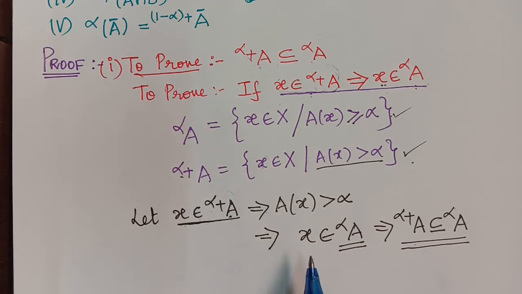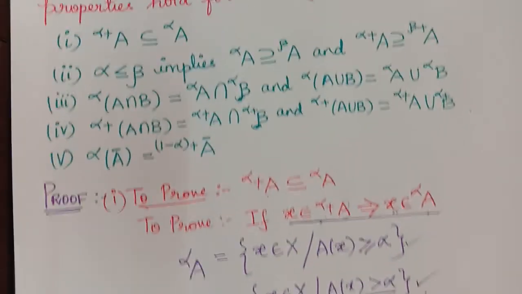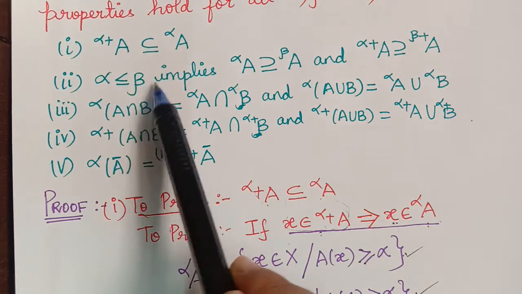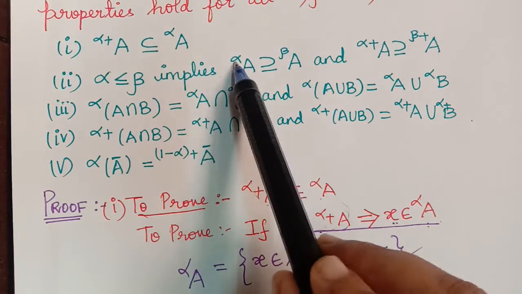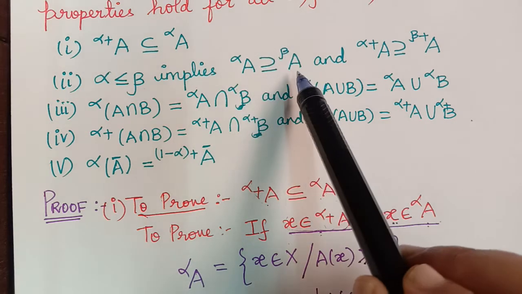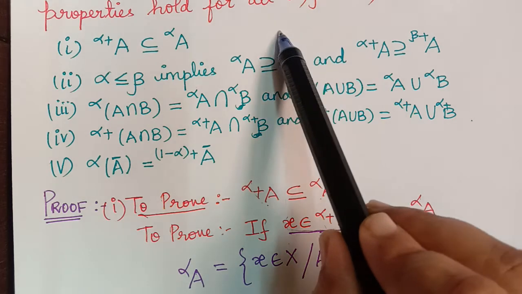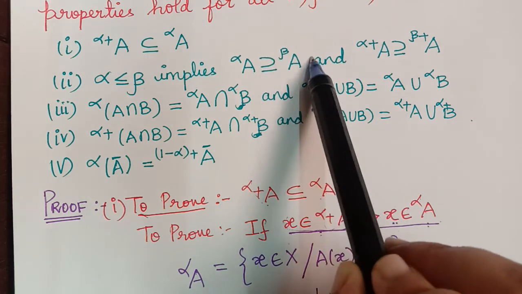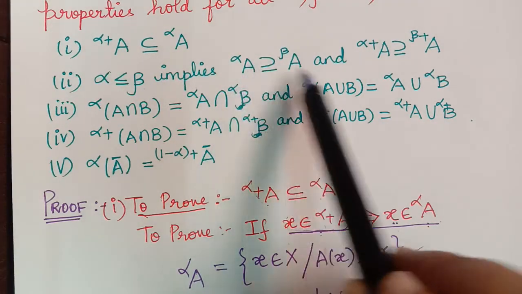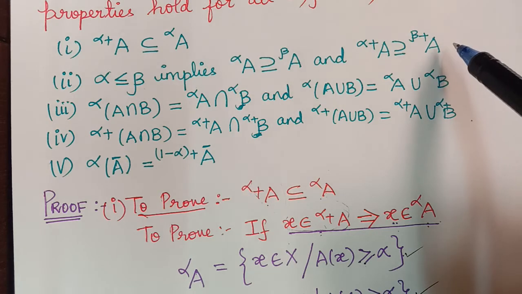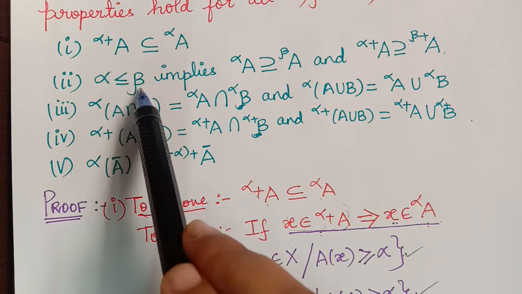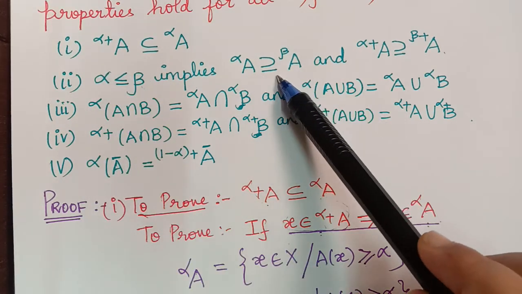Next we will prove the second property. That is, the property says that if alpha is lesser than or equal to beta, then it implies that the alpha cut set of the fuzzy set A contains the beta cut set of the fuzzy set A. Or we can also say that the beta cut of the fuzzy set A is a subset of the alpha cut of the fuzzy set A. Similarly, it also holds for the strong alpha cut. So we consider alpha to be lesser than or equal to beta.